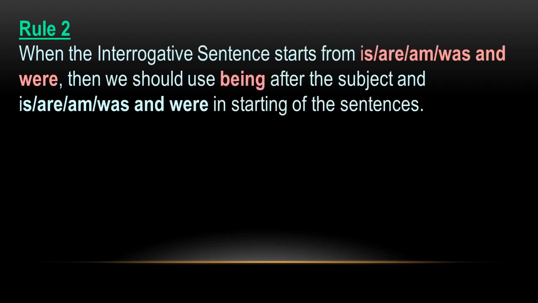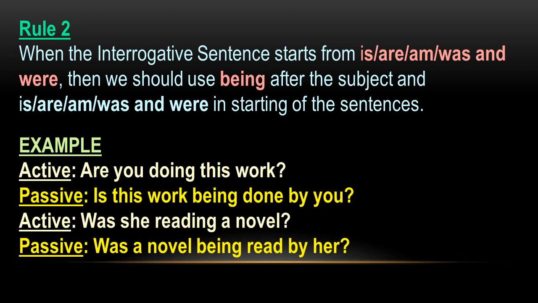Next rule. When the interrogative sentence starts from is, am, are or was or were, then being is used after the subject and these auxiliaries will come forward. For example, are you doing this work? Passive. Is this work being? I told you. In case of ing, being will be used. So is this work being done by you?